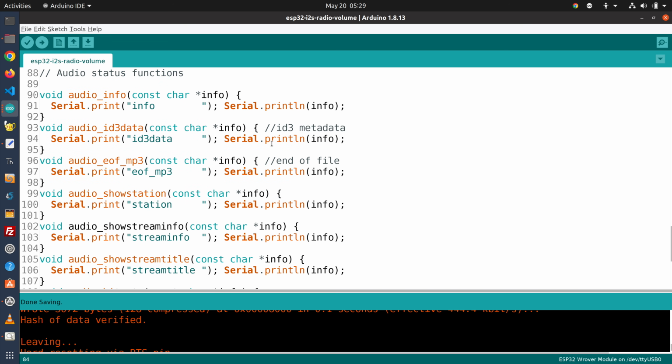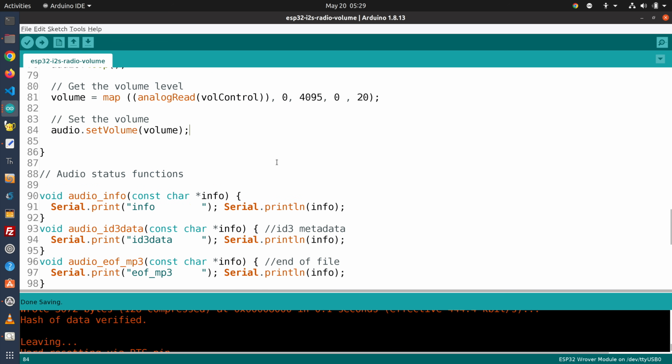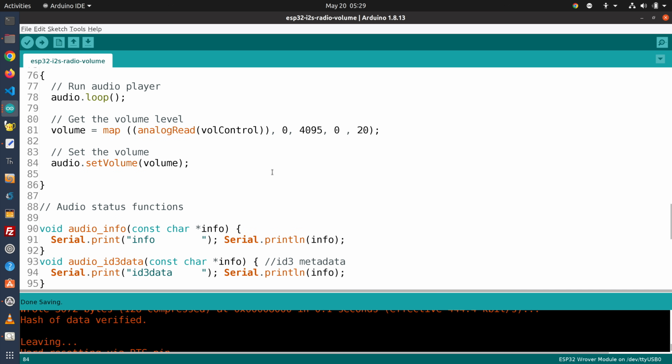Now after that, we have the same status functions we did before, and this will just print out some status functions out to the serial monitor. So a very simple change to our sketch. Let's load it up and check it out.